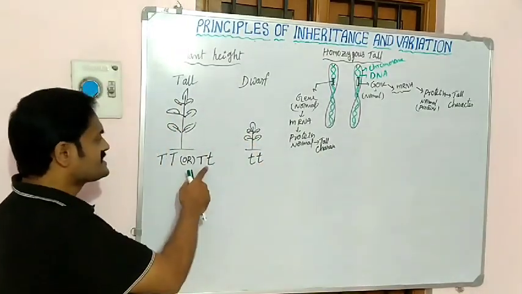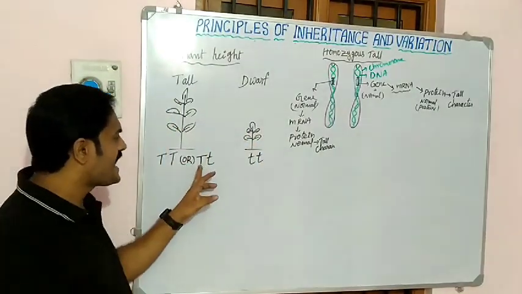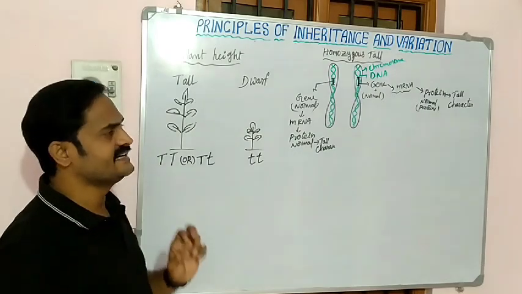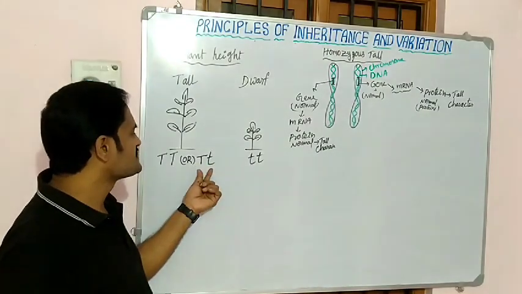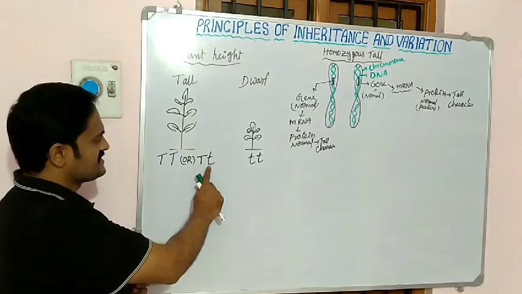Okay, coming to the second one. What is this? Capital T and small t indicates what? It indicates the heterozygous tall.